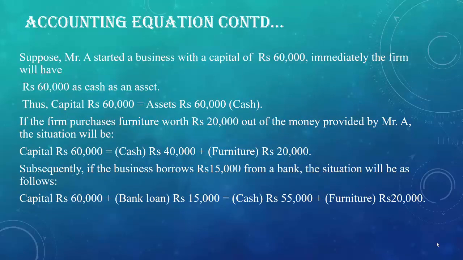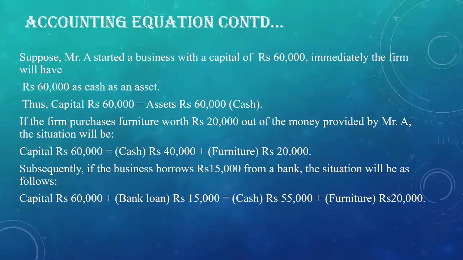Suppose Mr. A has started business with a capital of rupees 60,000, that is Mr. A has invested an amount of rupees 60,000 into the business, then automatically the firm will get an asset in the form of cash of rupees 60,000. Thus, it can be said that the amount of capital, that is of rupees 60,000, is equal to the amount of an asset in the form of cash of rupees 60,000. So, LHS, that is left hand side, is equal to the right hand side.